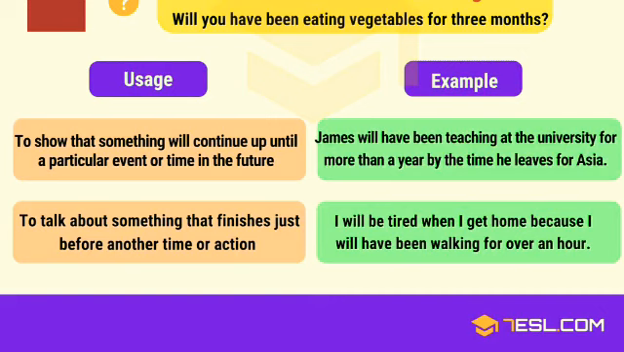To show that something will continue up until a particular event or time in the future. For example, the action has already started. It will be continuing at that time or in the future. Example: James will have been teaching at the university for more than a year by the time he leaves for ACA.